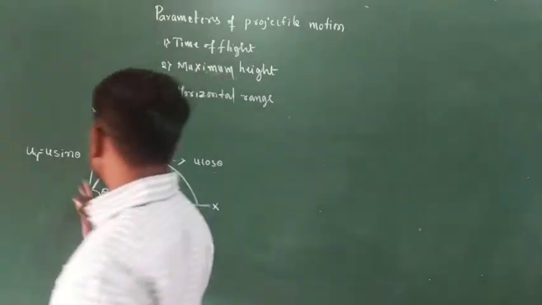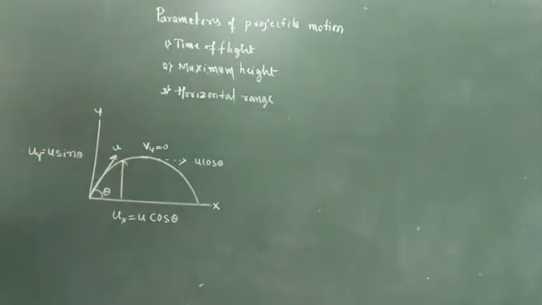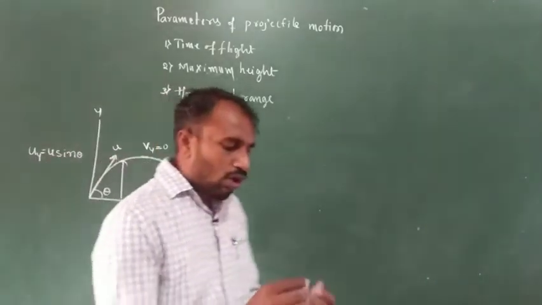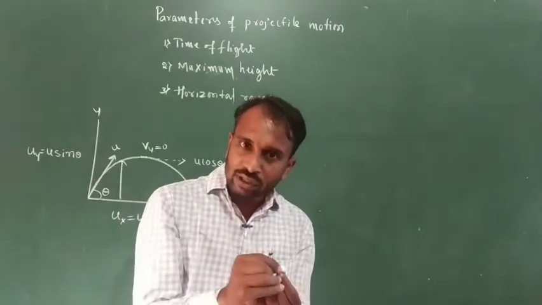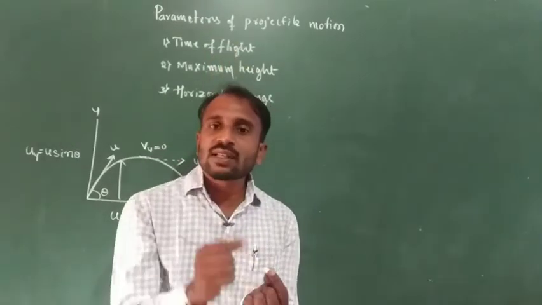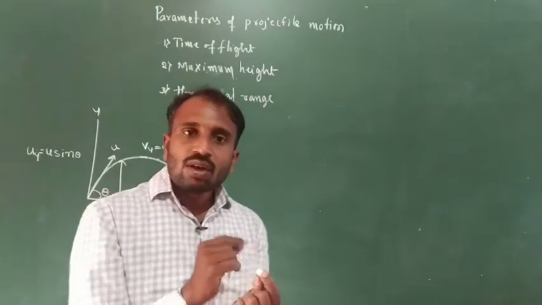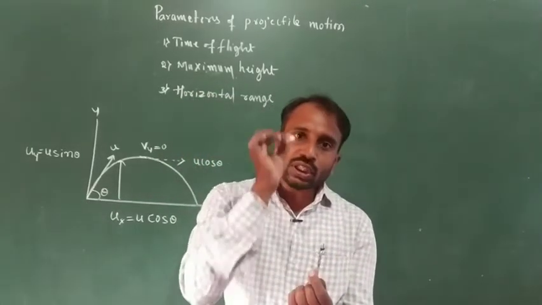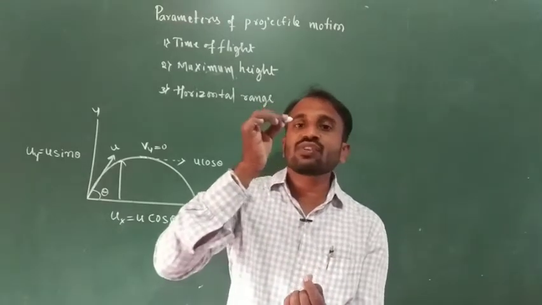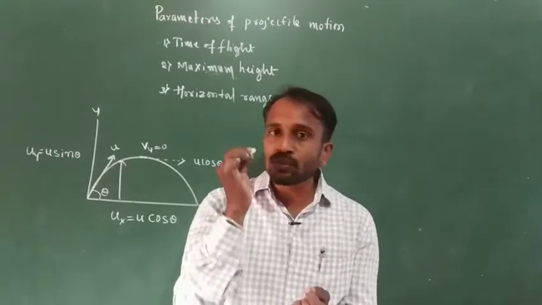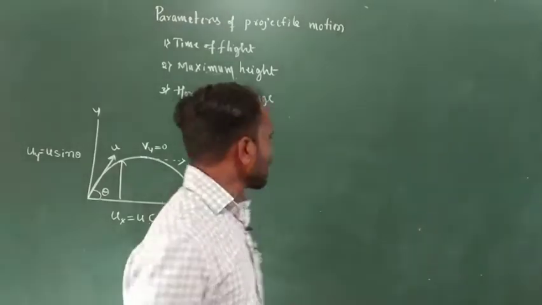You already know these component values. Suppose an object is thrown into space and allowed to fall freely under gravity. The total time interval we consider is t. But the time taken for the object to reach a particular level, the maximum height, is t by 2, only half of the time.